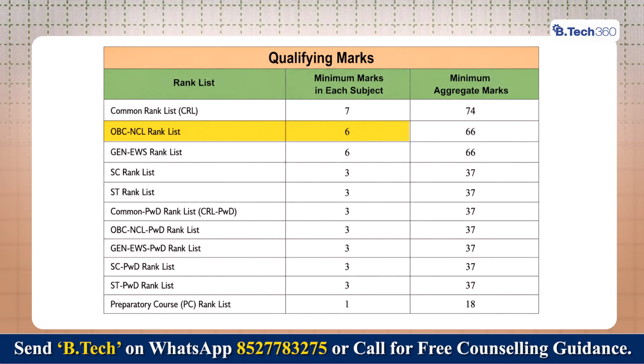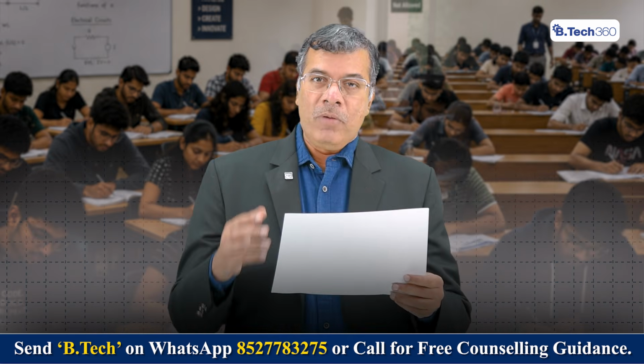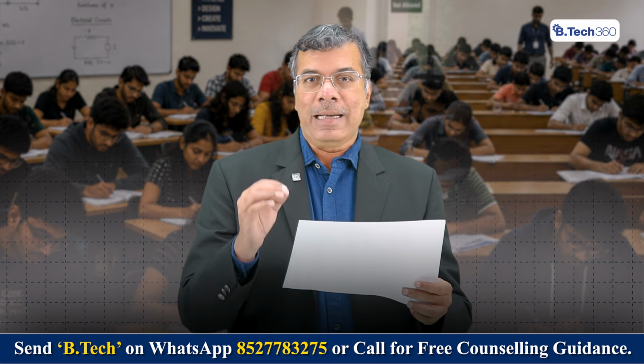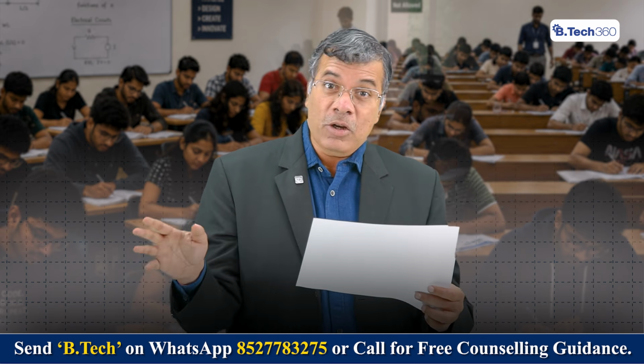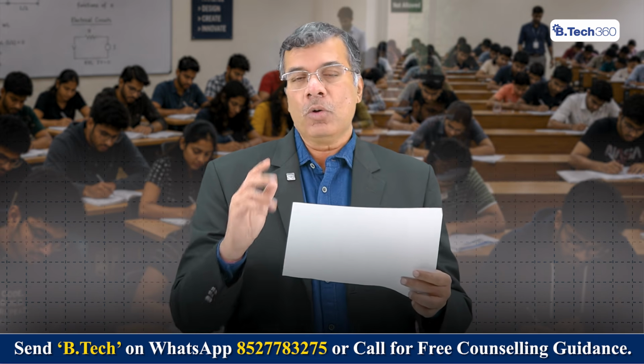For OBC-NCL it was 6 marks. For general EWS rank list it was 6 marks. For SC and ST it was 3 marks each. The common PWD rank list was again 3 marks. OBC-NCL PWD was 3. General EWS PWD was 3. ST PWD rank list was 3. And the preparatory course PC rank list was 1. So if you're an open category student, you need to get at least 7 marks in each of the subjects to qualify. If you get less than 7 marks in any of the subjects, you don't qualify.